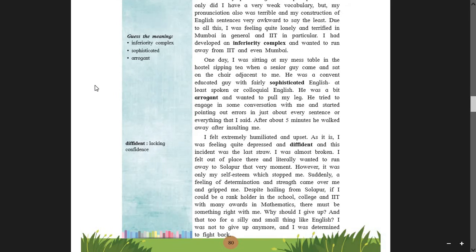So students, till now, we have completed the first paragraph, and what the first passage is telling us about, till where we have reached.